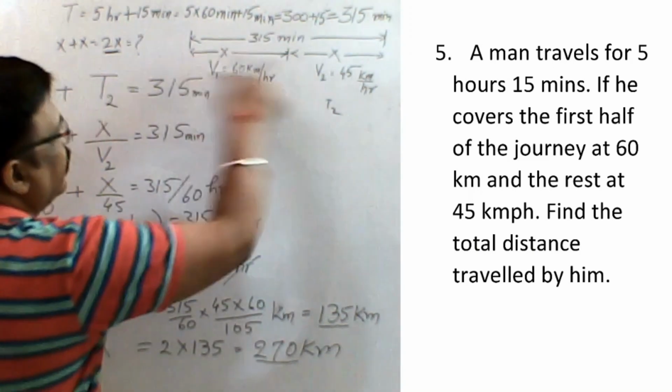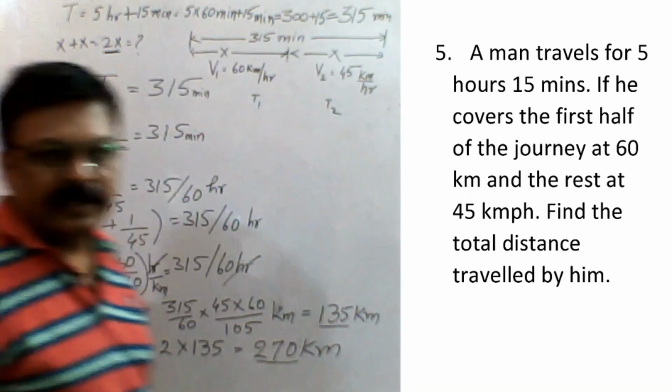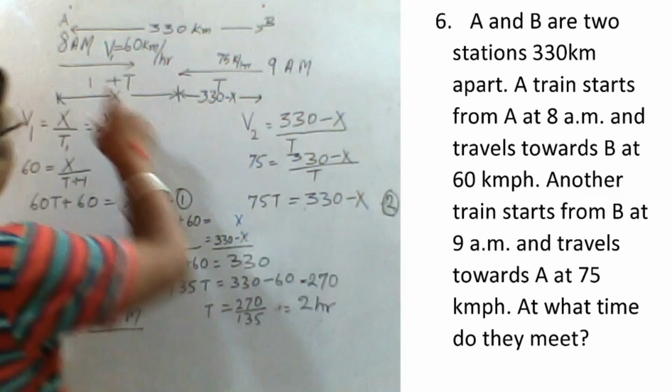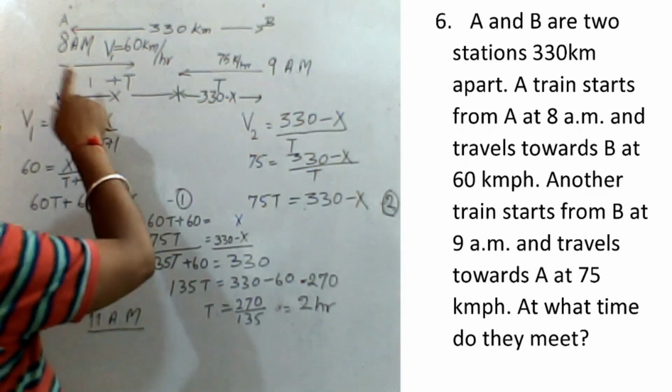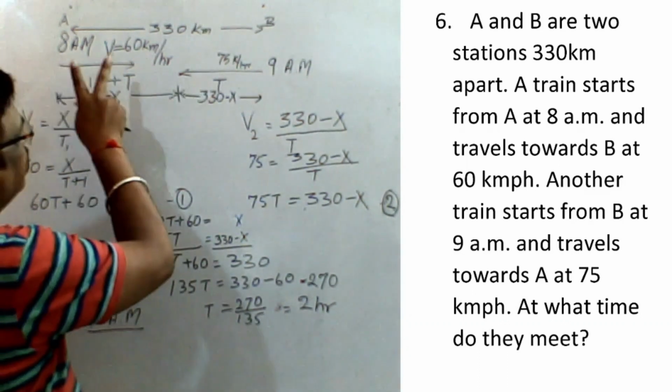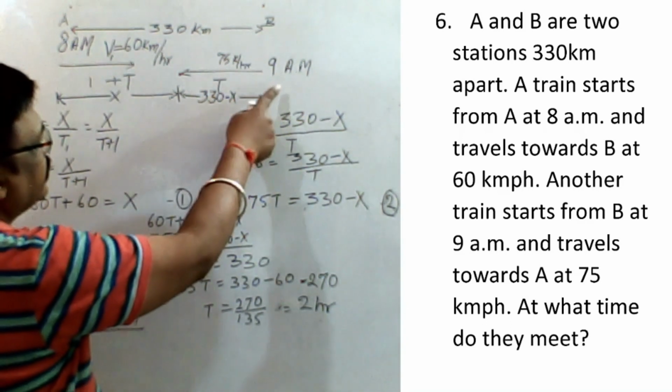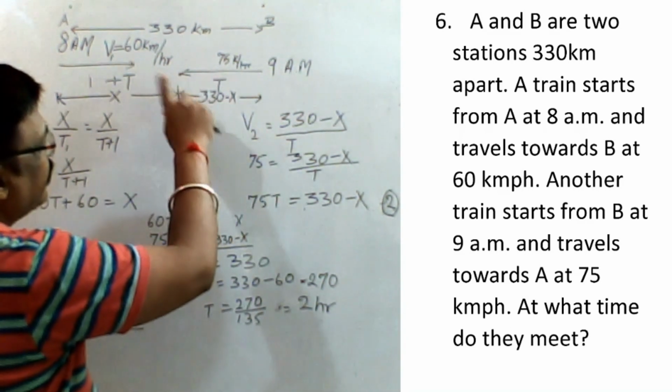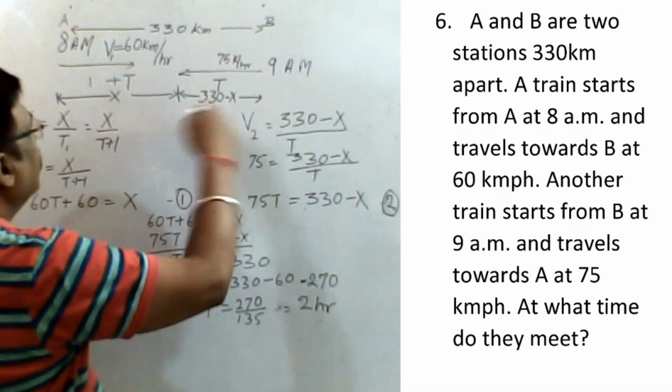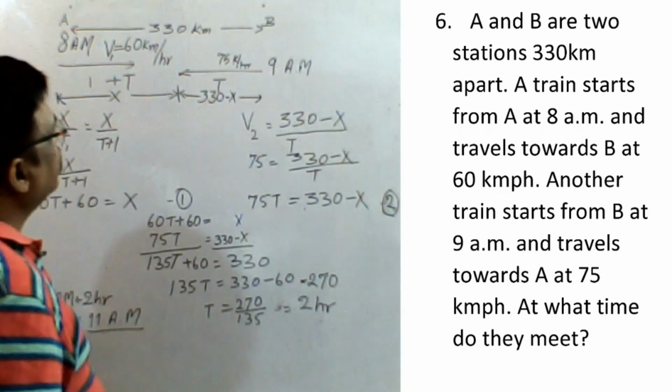So in total, from here to here, how much does he travel? 270 kilometers. So here the question is, there are two stations A and B. One train starts at 8 a.m. and another train starts at 9 a.m. So after 1 hour another train starts and both are traveling in opposite directions.